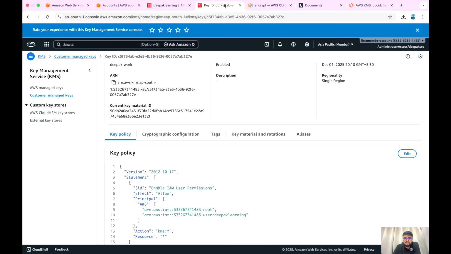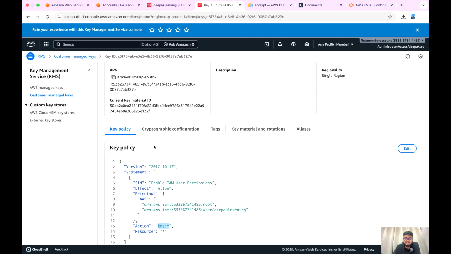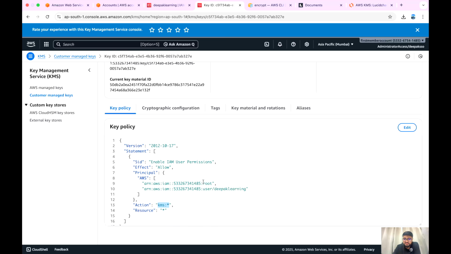So if you see here the KMS key, it says allow, it's allowing all the KMS permissions. So that's the admin level permissions on that key. Okay, admin level, I mean the KMS admin level permissions specific to this key. But who can do that? One is the root user.